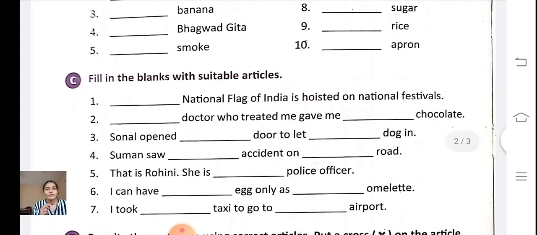C. Fill in the blanks with suitable articles. Dash national flag of India is hoisted on national festivals. So what will be the answer? The national flag of India.